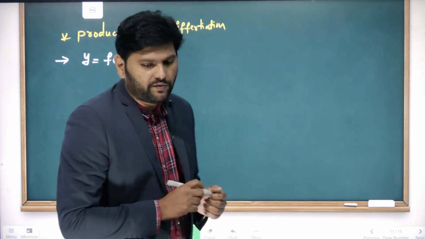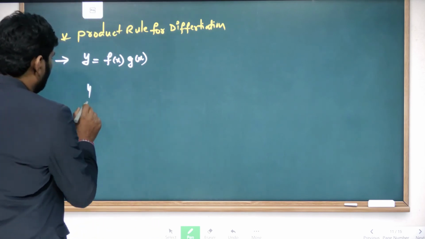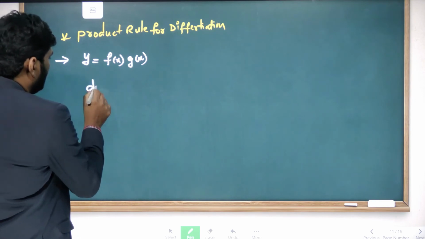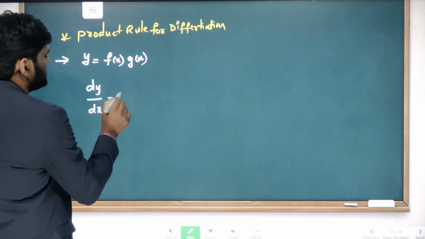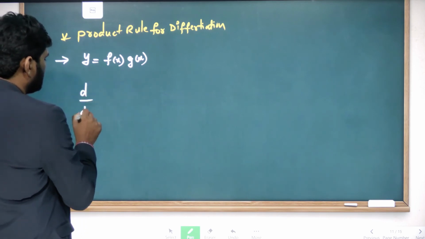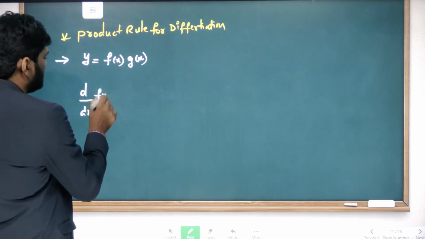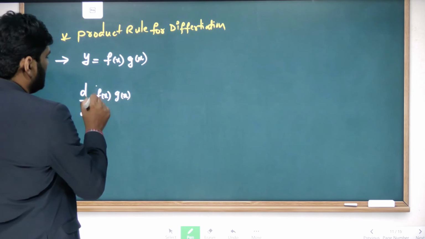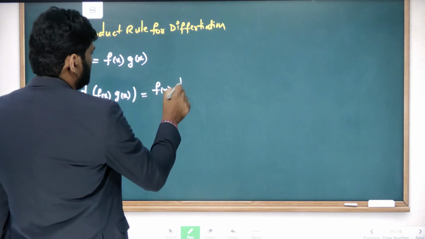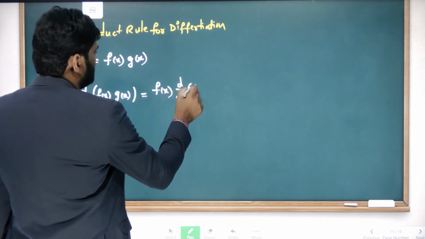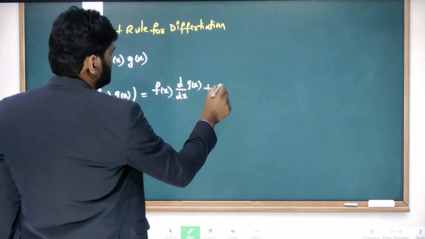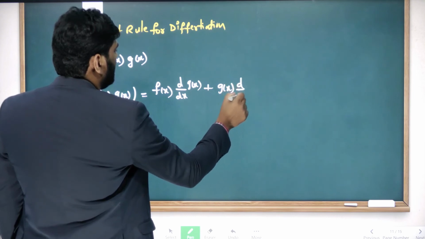You will use a simple formula: dy by dx of f of x and g of x is equal to, first f of x, d by dx of g of x, plus g of x, d by dx of f of x.